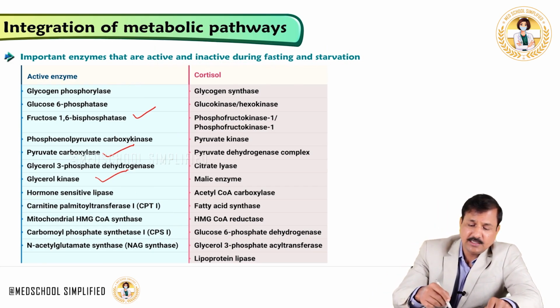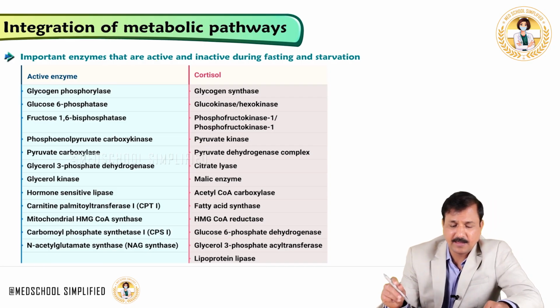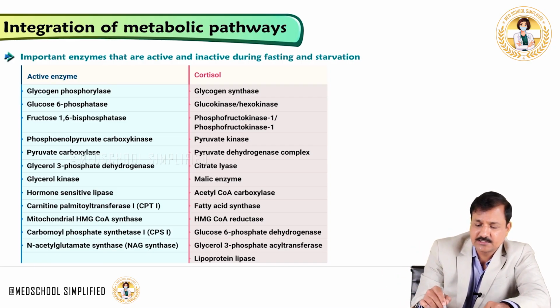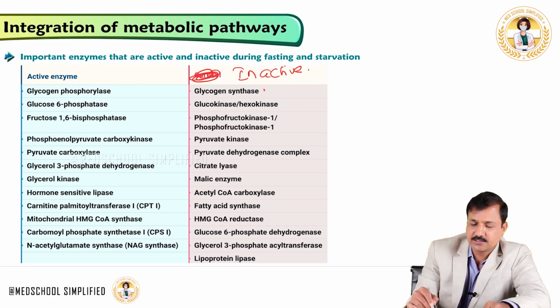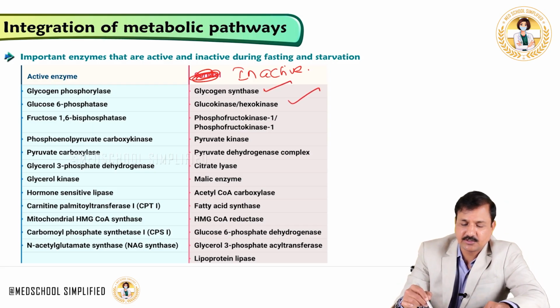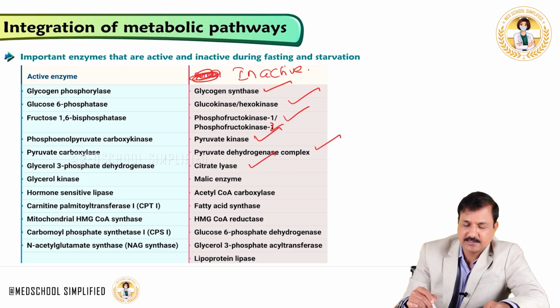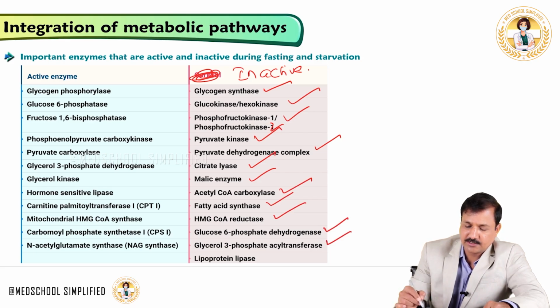Now, what are the enzymes that are inactive under fasting state and starvation? The inactive enzymes are glycogen synthase, glucokinase, hexokinase, PFK1 and PFK2, pyruvate kinase, pyruvate dehydrogenase complex, citrate lyase, malic enzyme, acetyl-CoA carboxylase, fatty acid synthase, HMG-CoA reductase, glucose 6-phosphate dehydrogenase, glycerol 3-phosphate acyltransferase, and lipoprotein lipase.